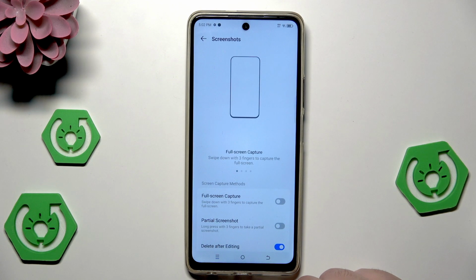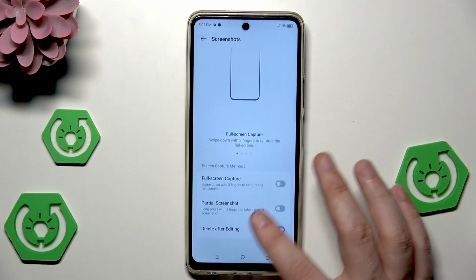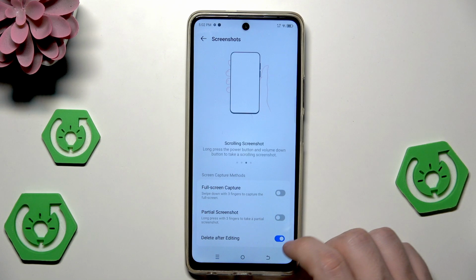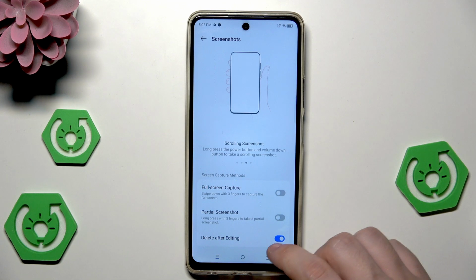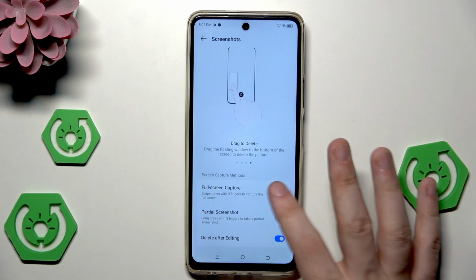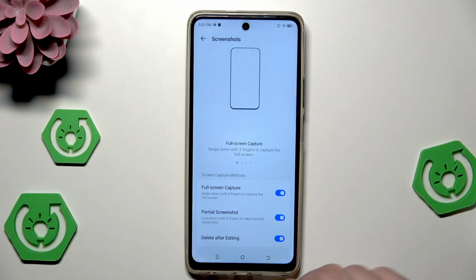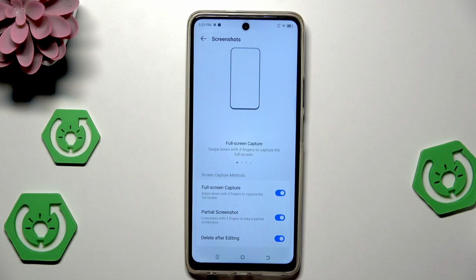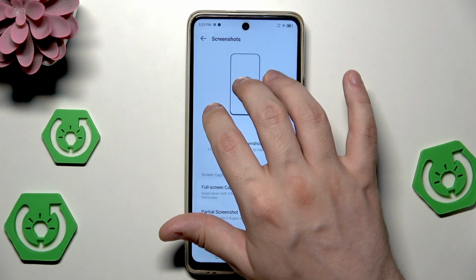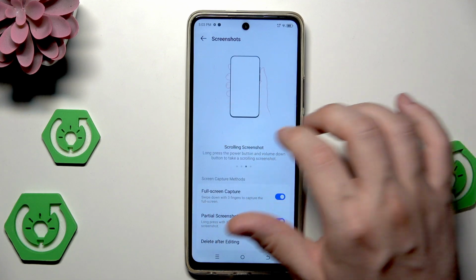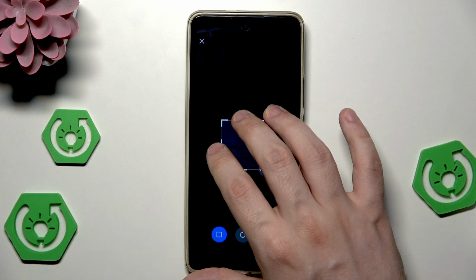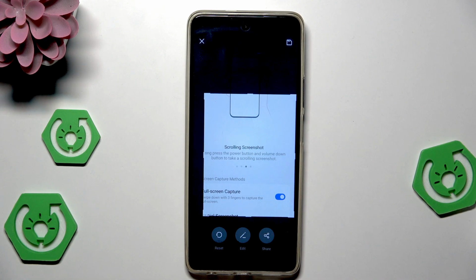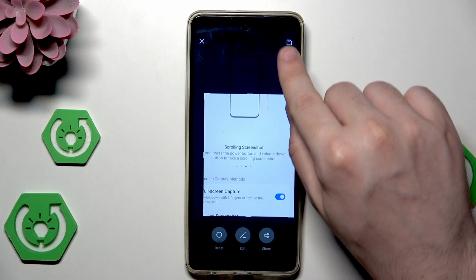Okay, and we have the screenshot at the bottom. We have different screen capture methods. We have the full screen capture, partial screenshot, and delete after editing. Actually, that's not the method of the screenshot, I'm sorry. So let's select those features. So now I'll take a screenshot by sliding my 3 fingers. You can also select the partial, place your 3 fingers on the screen. Okay, and now you can select the part of the screen that you want to take a screenshot of. So let's say that part. And now if you want to save it, click right in here.